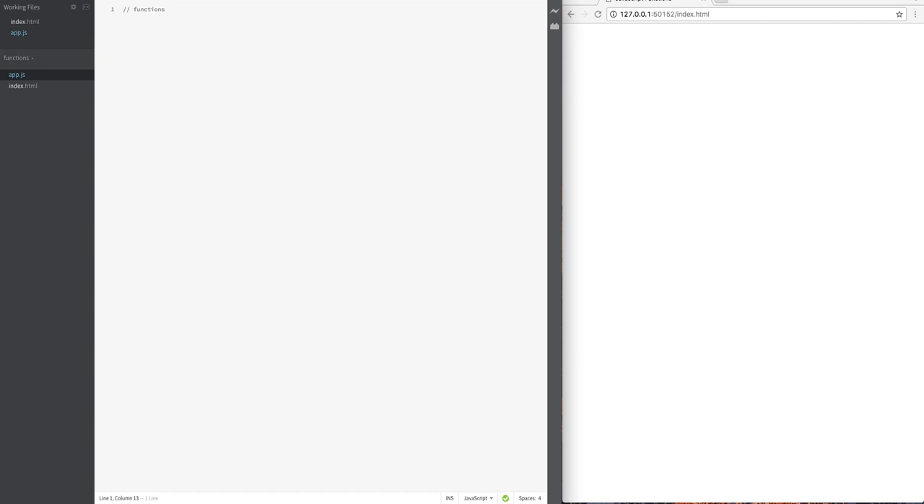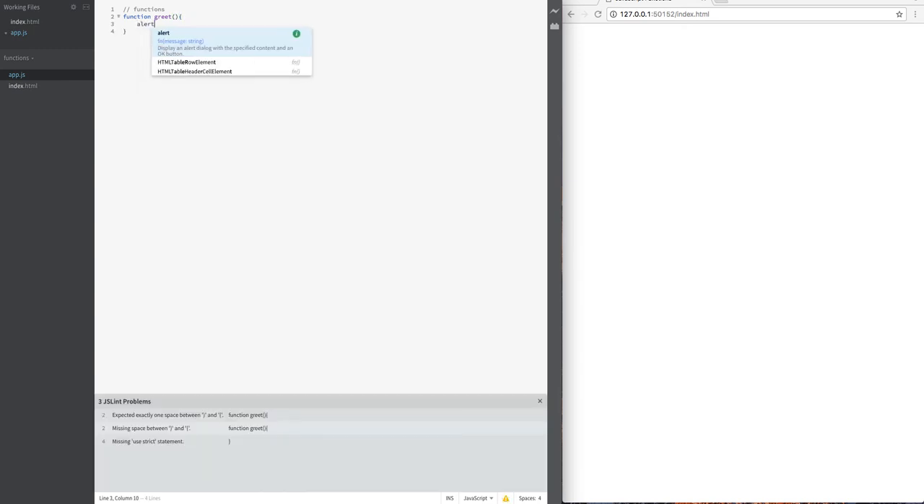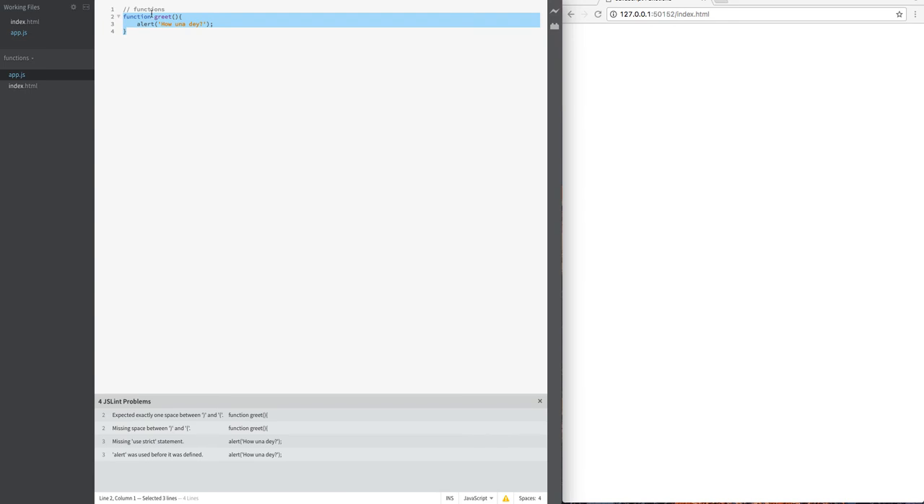So now I could create one function. In JavaScript you put this keyword function, and we will call this function greet. This function will greet people. So this is a function. We will continue and make it alert, how now day? If I refresh, it doesn't do anything. Nothing happens. This is just the declaring of that function. I just declared it.